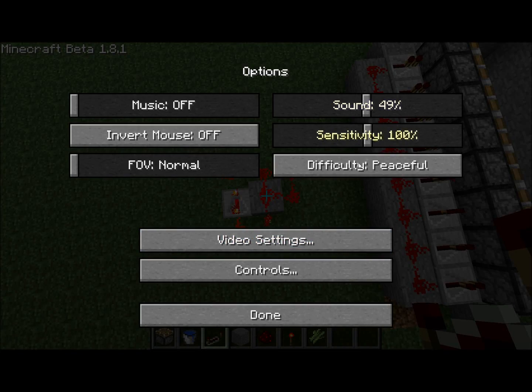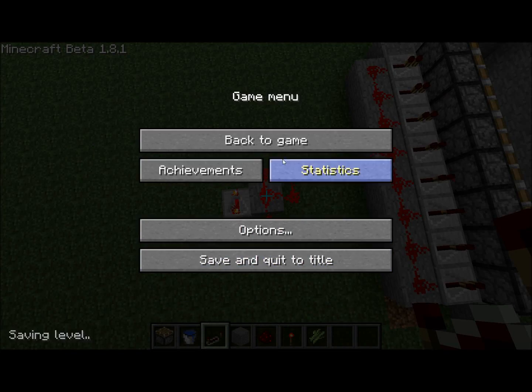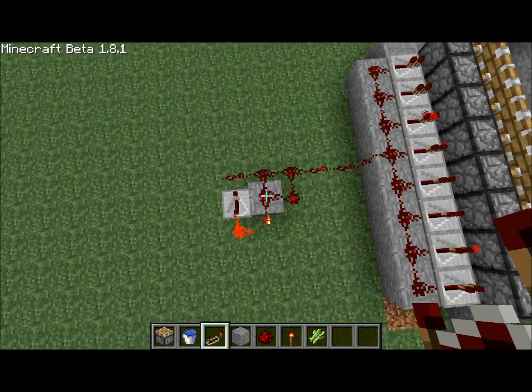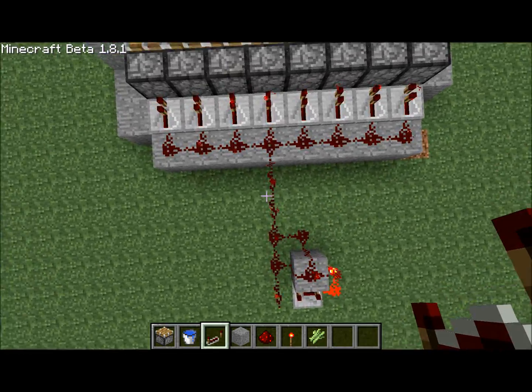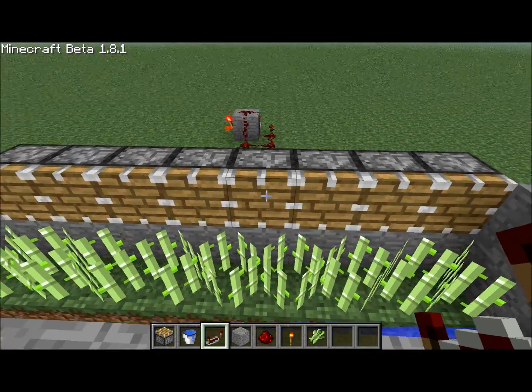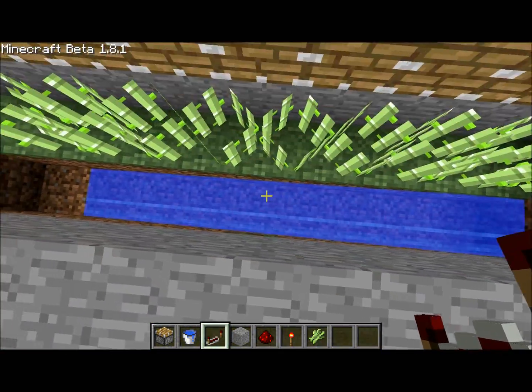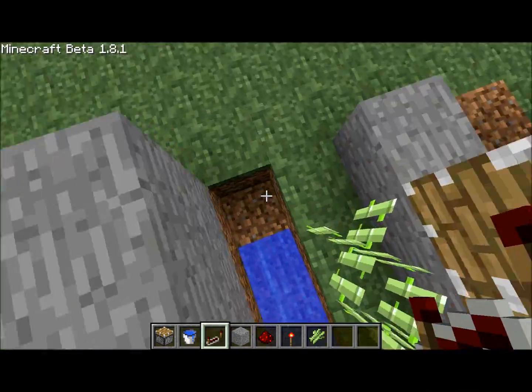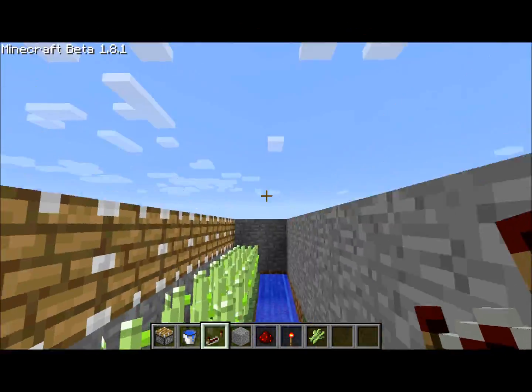So I'll just go up here, show you the design. Let me just turn that down. So yep, had a good look at it. So now, when the sugarcane grows, the pistons will push it off, and bye bye sugarcane gets collected up here. You can just come back.